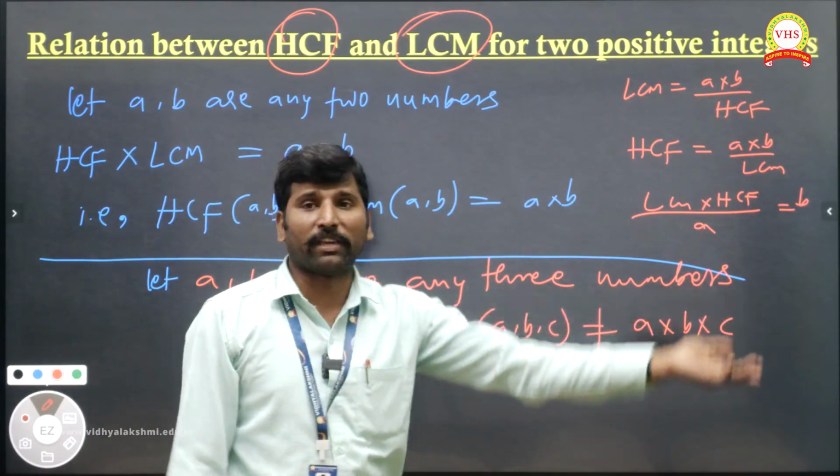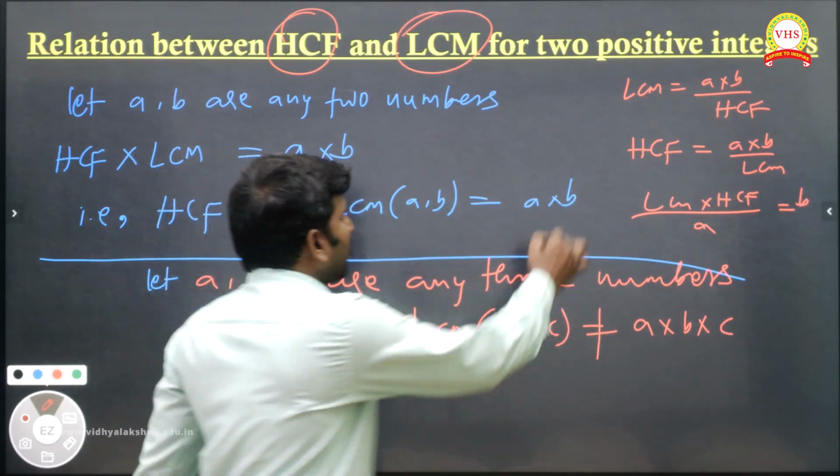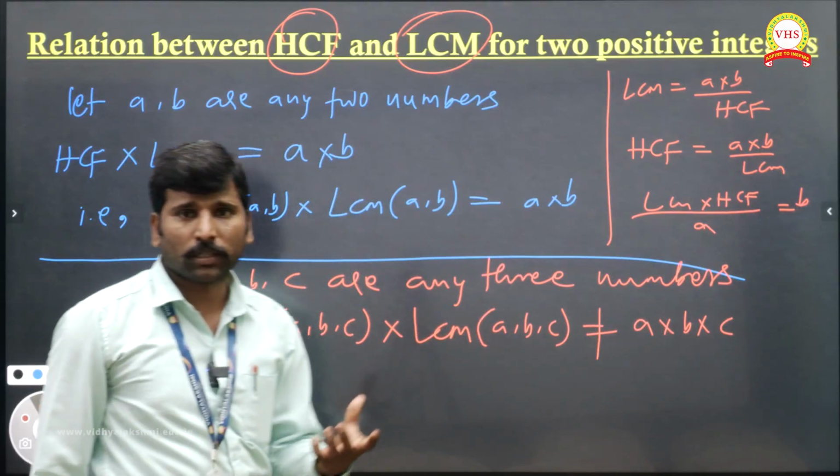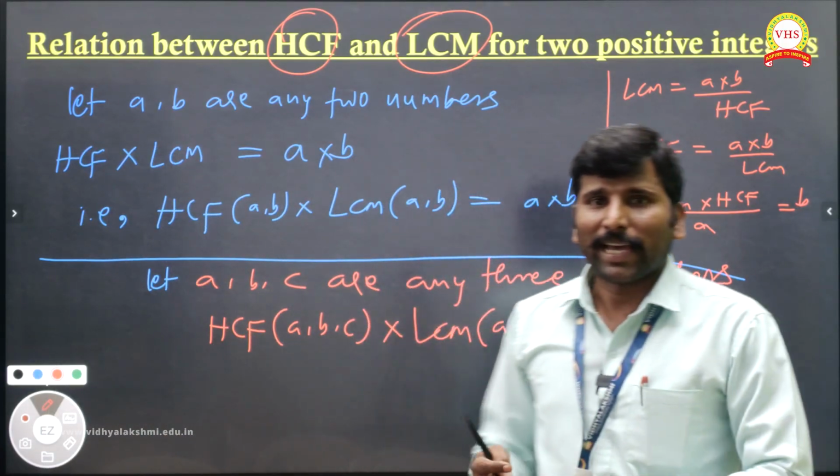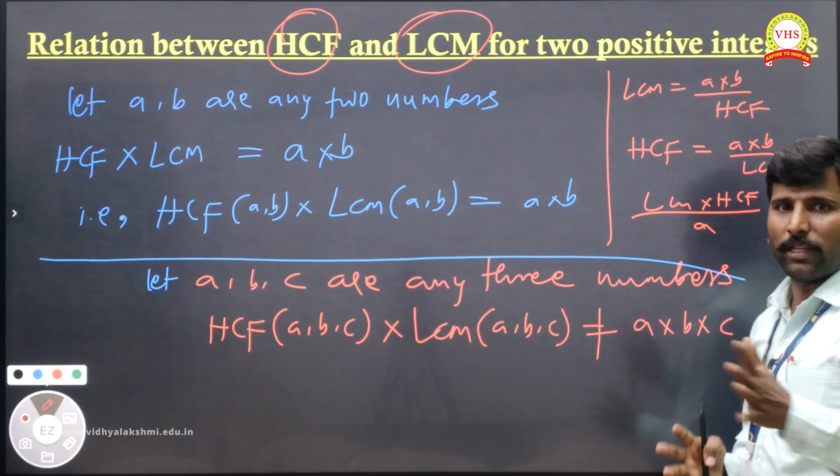Like that you can do for A also. You can use these things in the MCQs. So this is the relation between LCM and HCF we have seen. Based on this, we will see the sums.